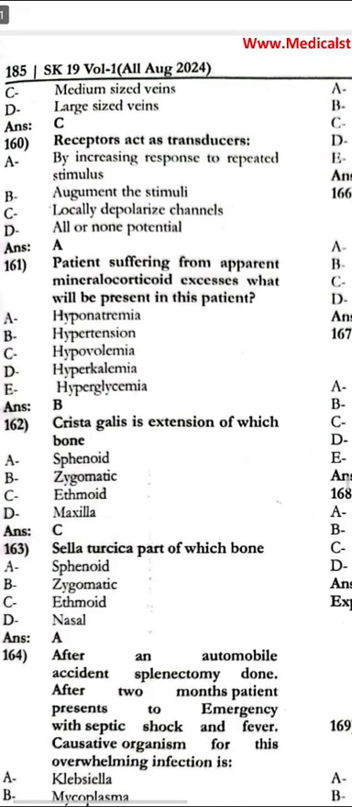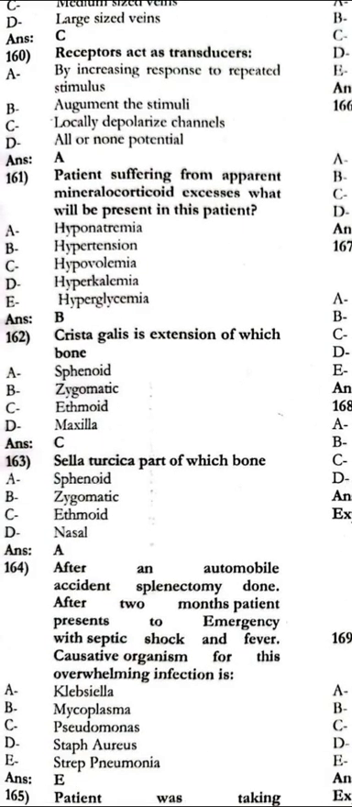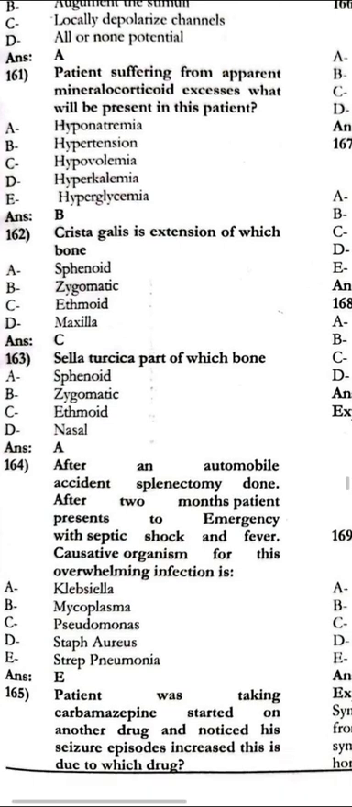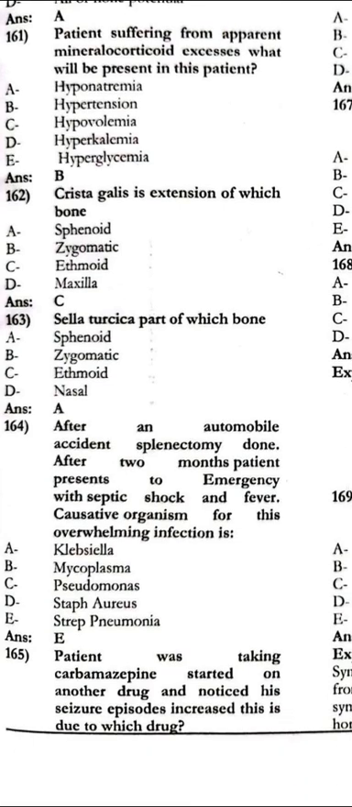Crista galli is an extension of which bone? That is the ethmoid. Sella turcica is part of which bone? That is the sphenoid. After an automobile accident, splenectomy was done. After 2 months, the patient presents to the emergency department with septic shock and fever. The causative organism for this overwhelming infection is Streptococcus pneumoniae.